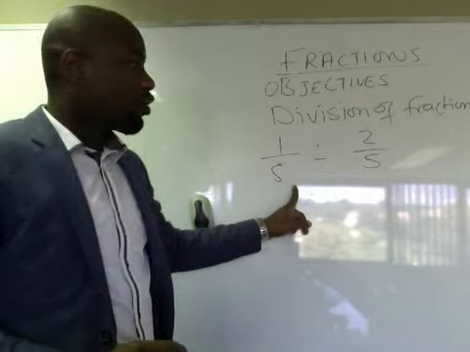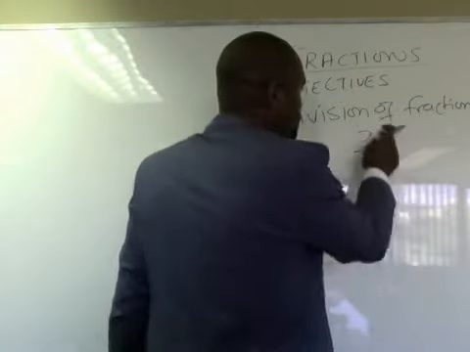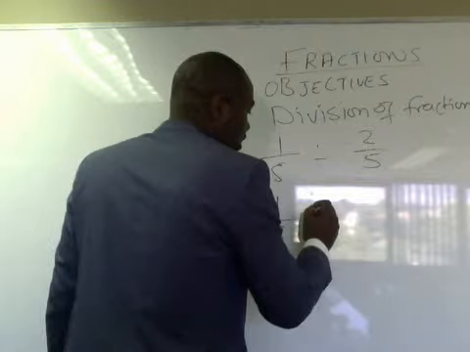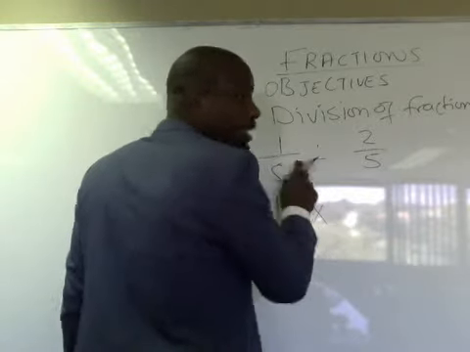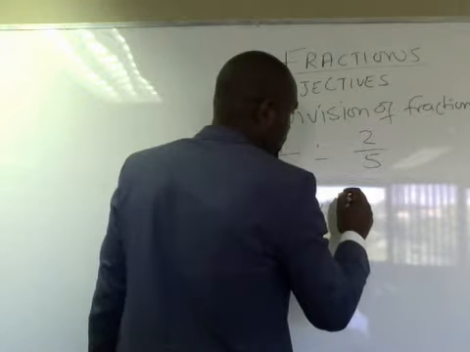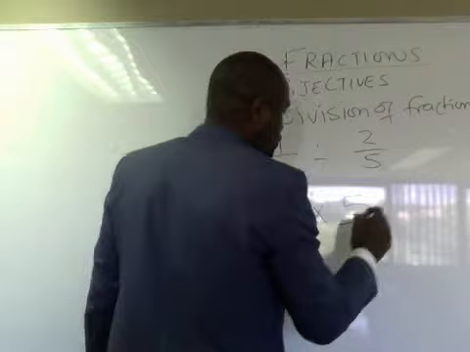So what we simply do is we invert the right hand side, which is the 2 over 5. So we rewrite that 1 over 5. Then when we invert, we also change the division sign. It becomes a multiplication. So when we invert that, it becomes 5 over 2.